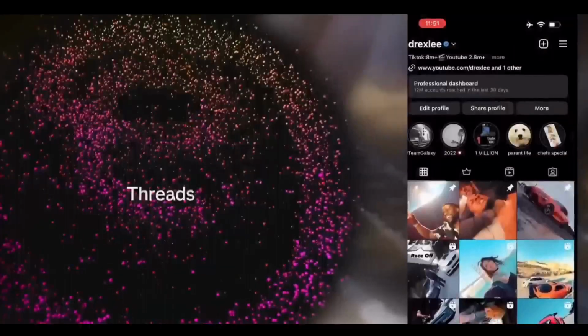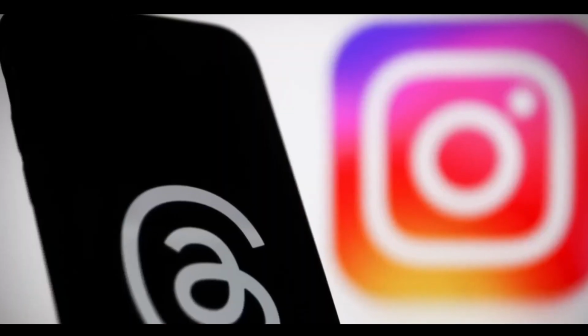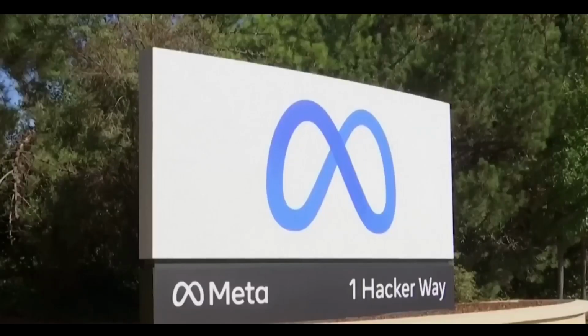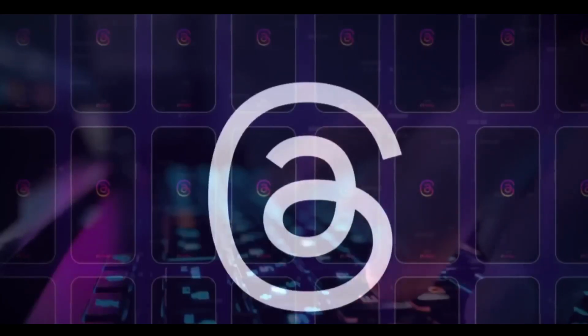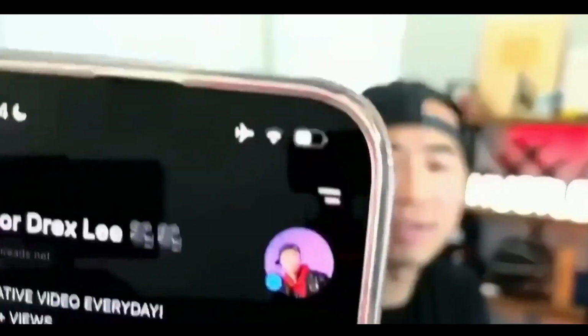Close friends. Threads is designed for sharing with your closest friends. You can choose up to 30 people to be your close friends, and your posts will only be visible to them. Active status. Threads shows you when your close friends are active on the app. This makes it easy to see who is available to chat or see your latest posts.